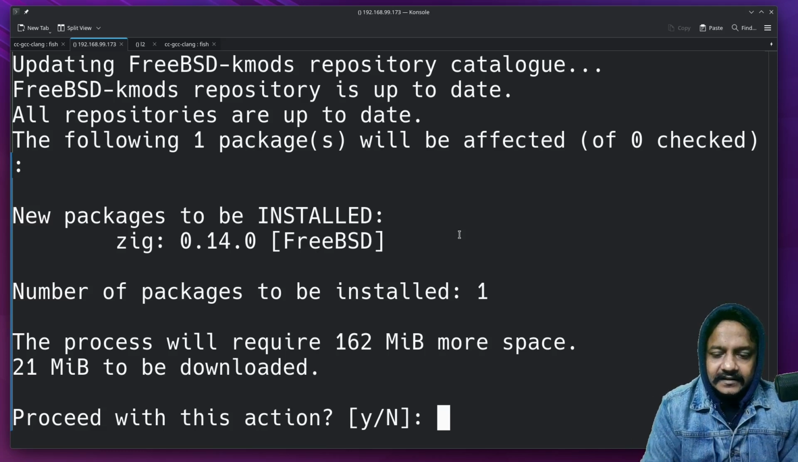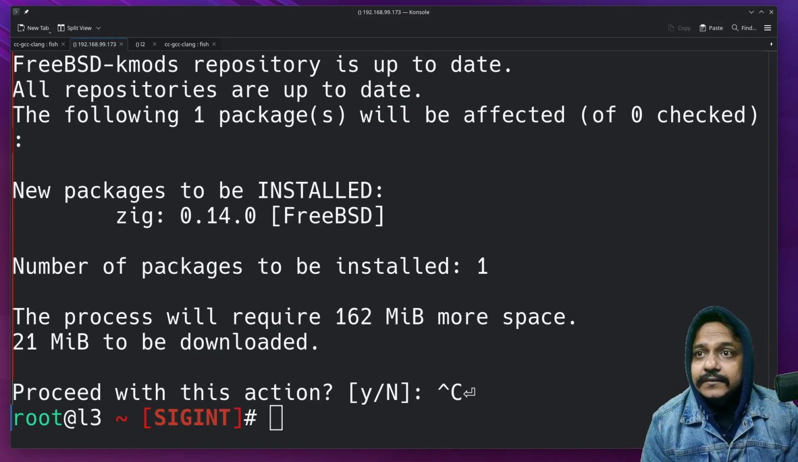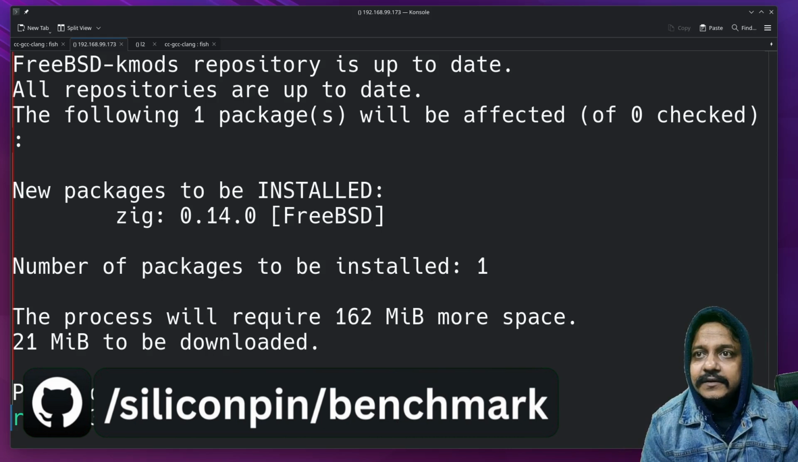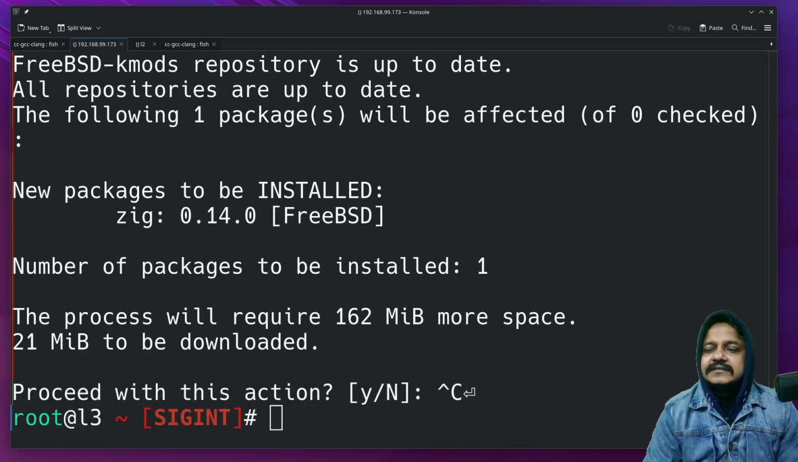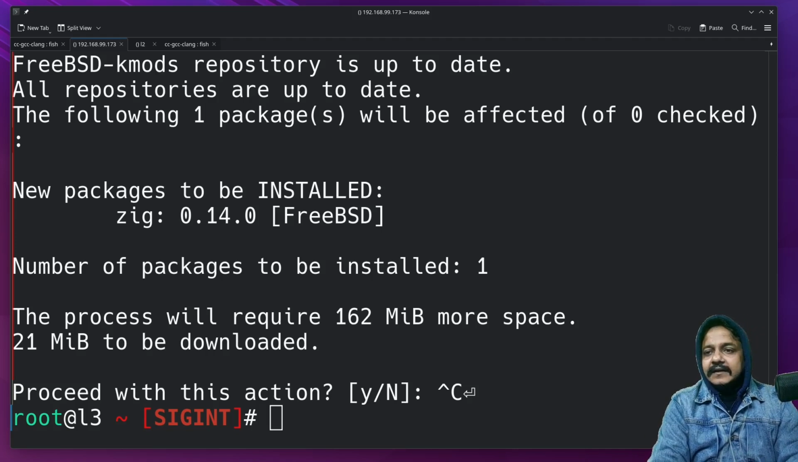I'm getting late. Let's see you tomorrow. Before that, let's push this code into GitHub. I don't think anyone should have any issue if I push those results into GitHub. Let's create a new repository. Let's name it CC versus GCC versus Clang.